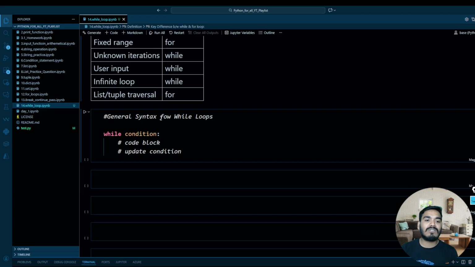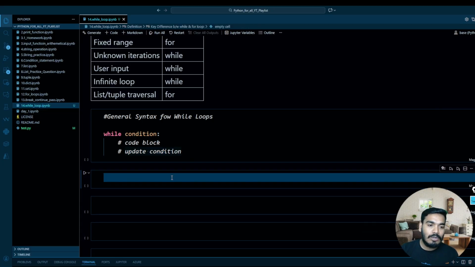Coming to the general syntax of the while loop. We write while and then the condition. And after the condition, we have a code block that should execute. And then we update the condition. Okay. So now let's try to understand this.